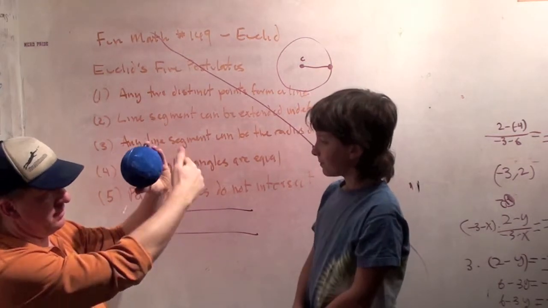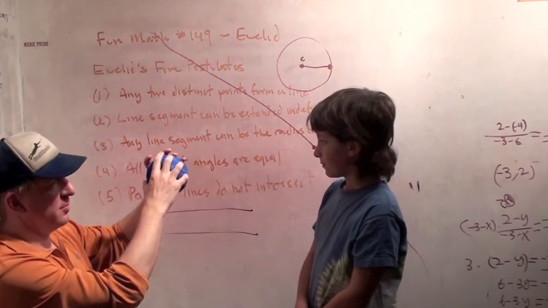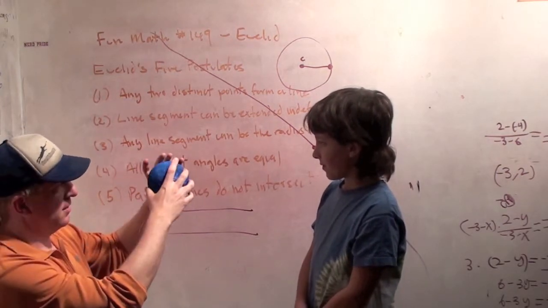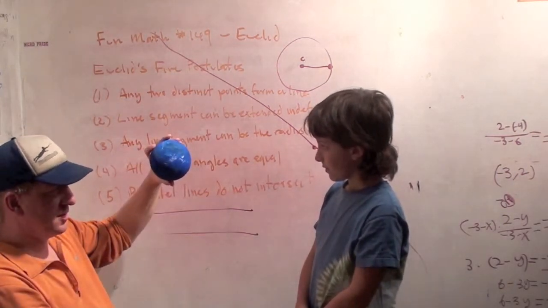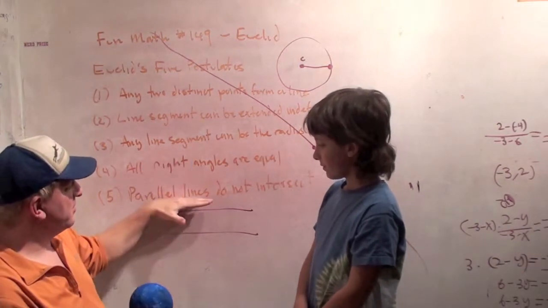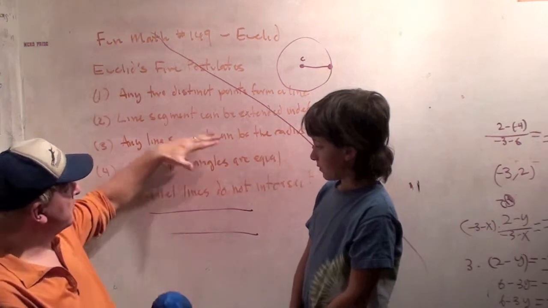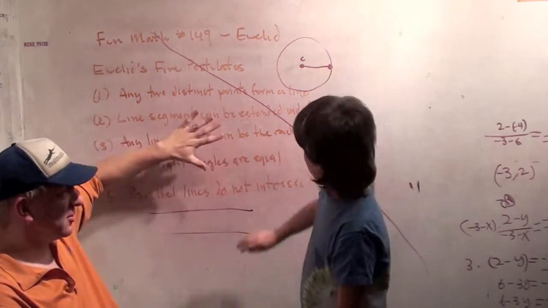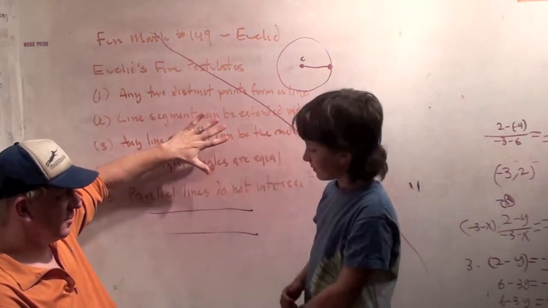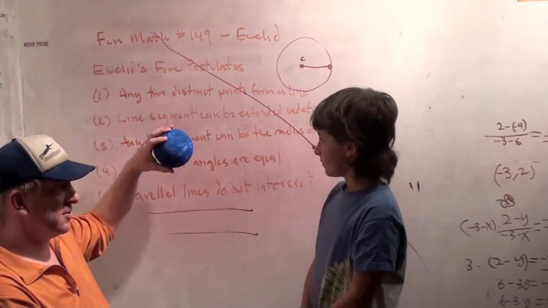These on a sphere look like parallel lines, except they always intersect at the North and South Pole. So in the 1800s, people noticed that these 5 rules don't always apply. These rules apply to geometry on a flat surface like our whiteboard, but they don't apply on a sphere. On a sphere, there are different rules.